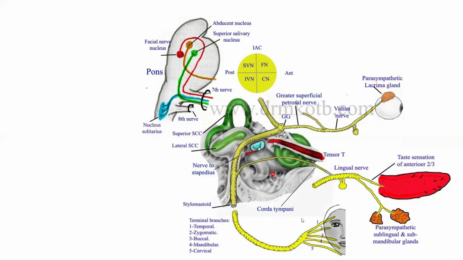Okay, and then you can see the stylomastoid foramen here and then the face. Okay, so the course of the facial nerve can be further divided into parts. To start with, first we have the intrapontine course of the facial nerve.